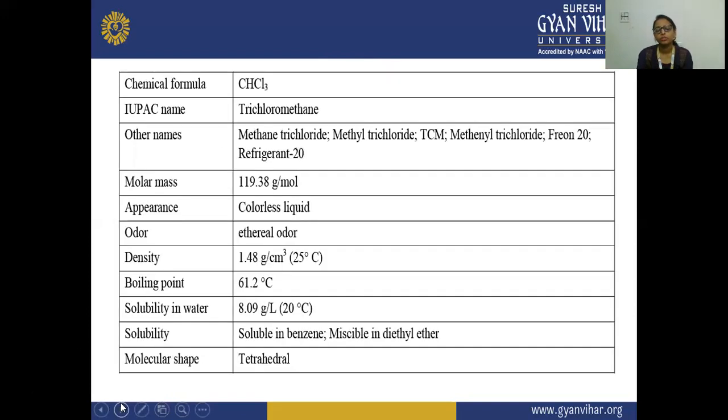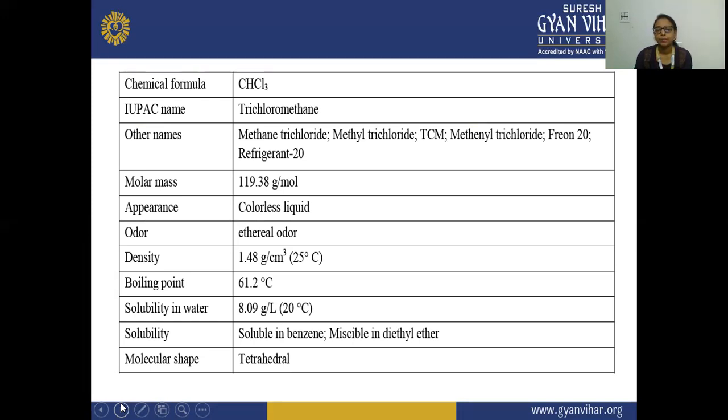The chemical formula of chloroform is CHCl3, because three chlorine atoms and 1 hydrogen atom are attached to the carbon atom. According to the IUPAC, its name is trichloromethane: trichloro because 3 chlorine atoms are present, and methane because 1 carbon atom is present. Other names of chloroform are methane trichloride, methyl trichloride, TCM,